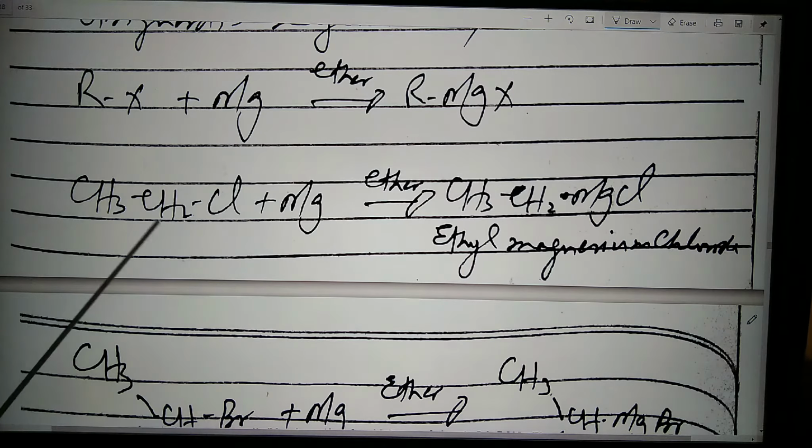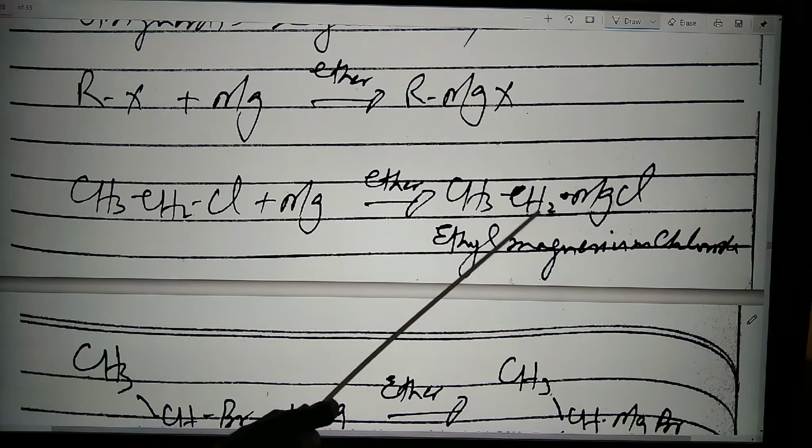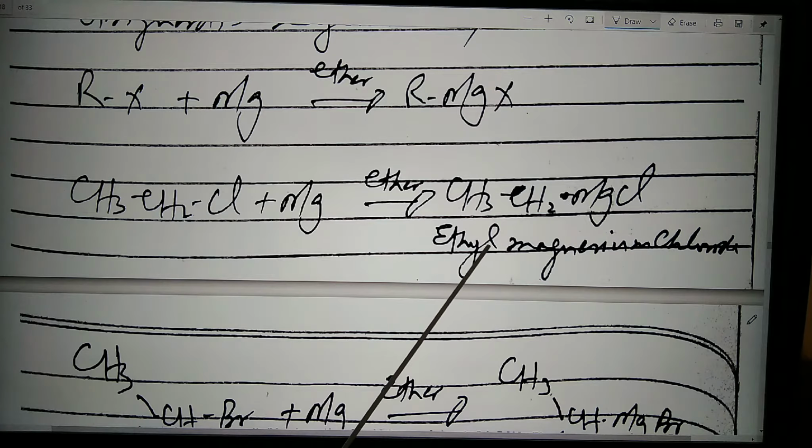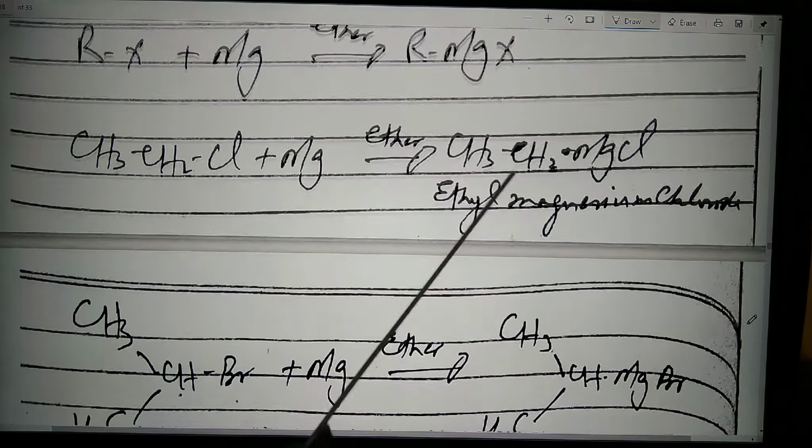So for example, CH3CH2Cl plus Mg in ether, you will get the CH3CH2MgCl. This is known as the ethyl magnesium chloride. This is the Grignard reagent.